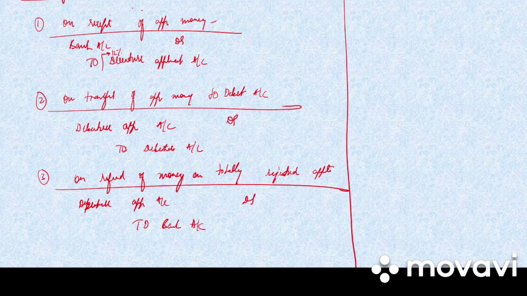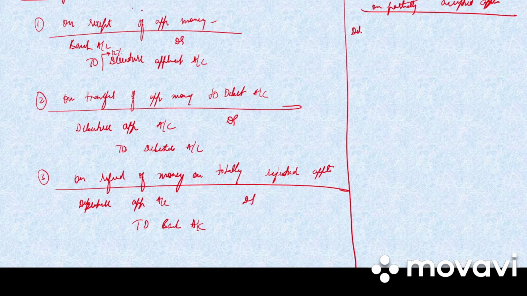Next, write down the fourth one. On transfer of surplus application money on partially accepted applications.